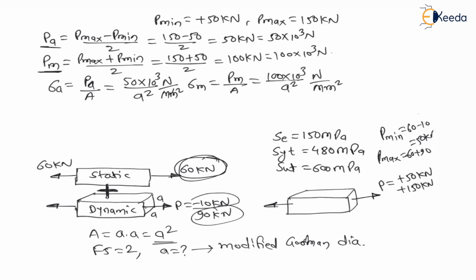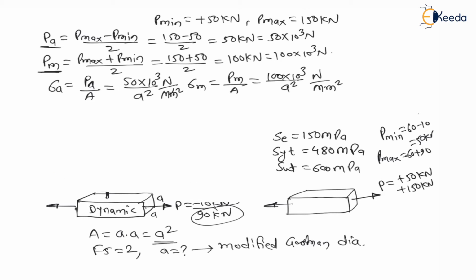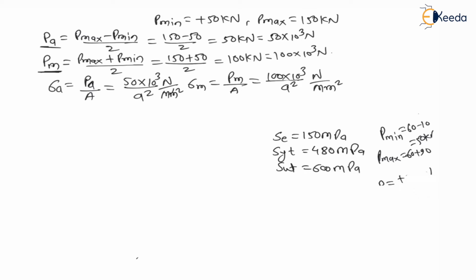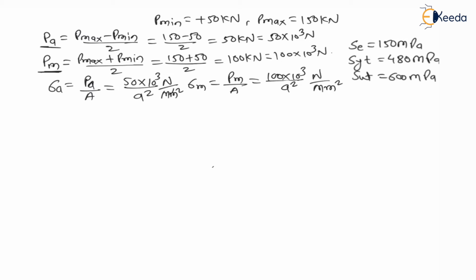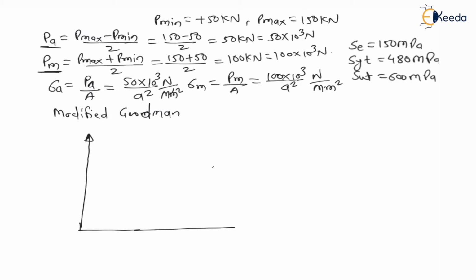Now they are asking you to use the modified Goodman diagram, right? Now, as per modified Goodman diagram, if I draw it, if you recall the previous lectures, on x-axis there is mean stress, on y-axis there is stress amplitude.